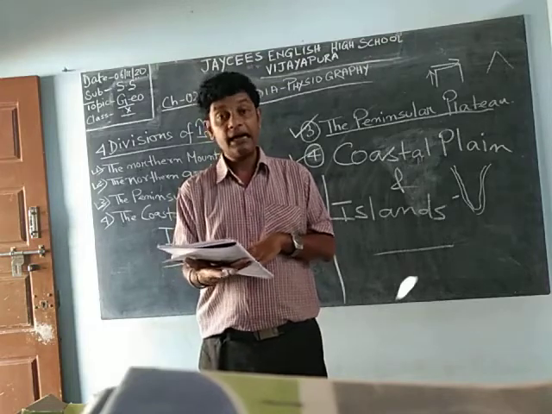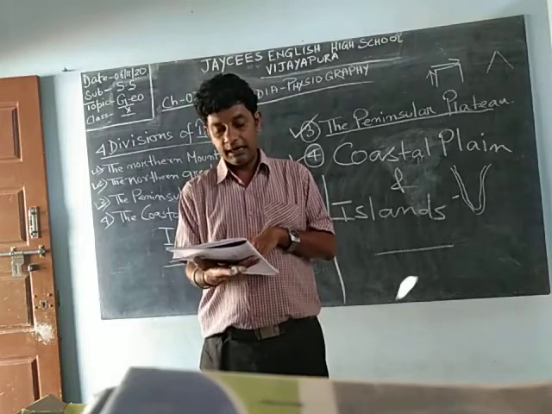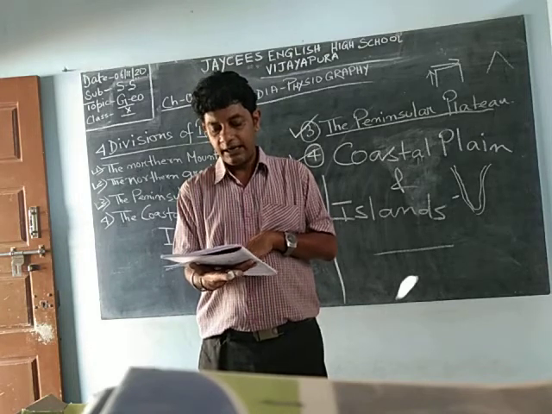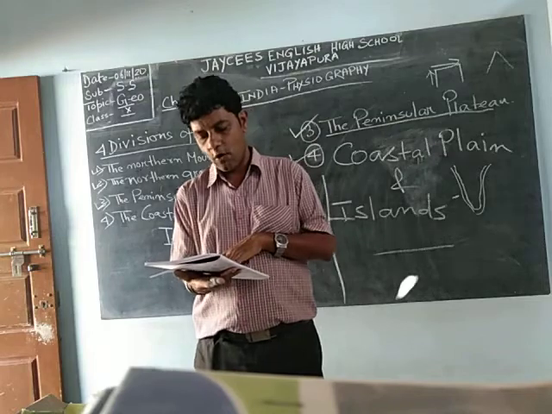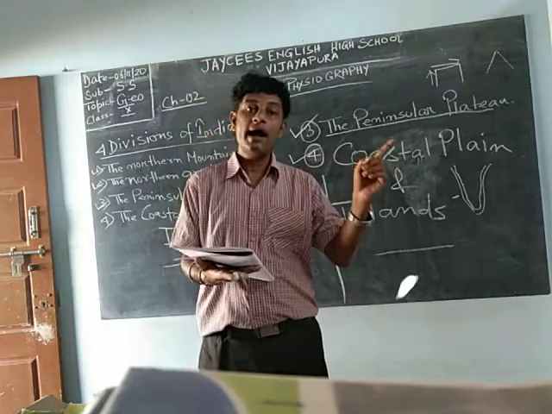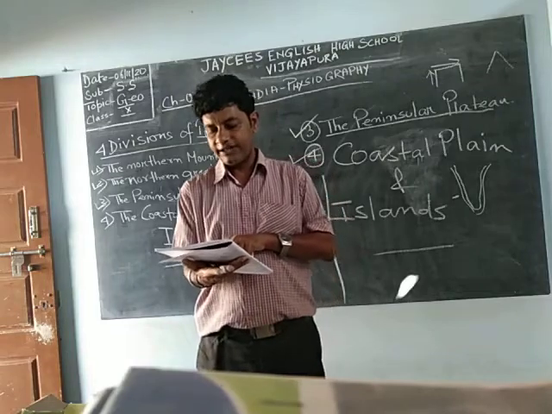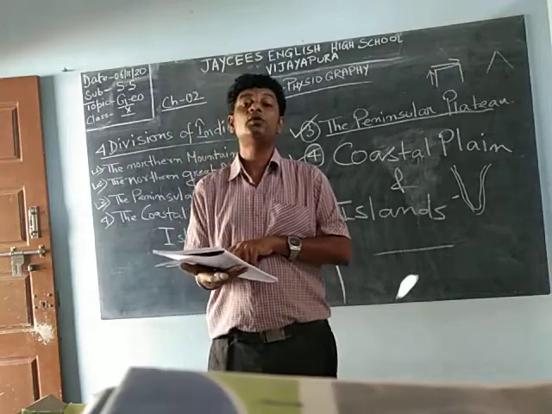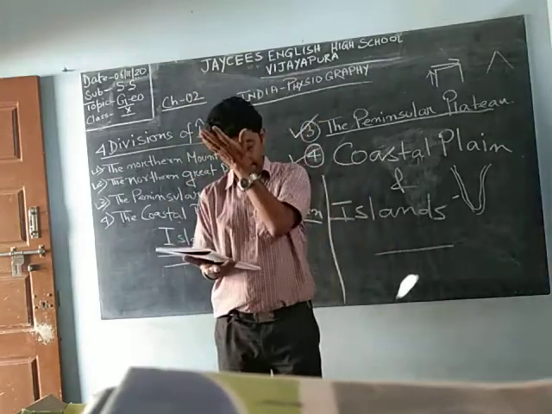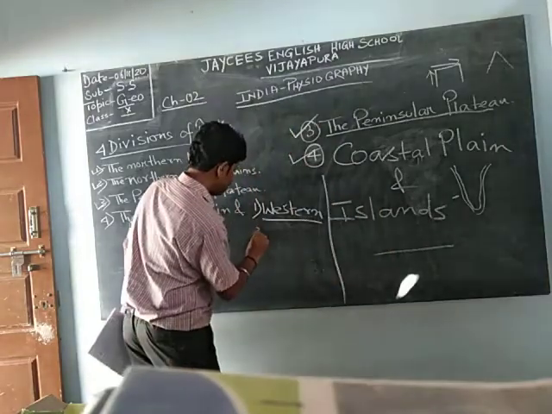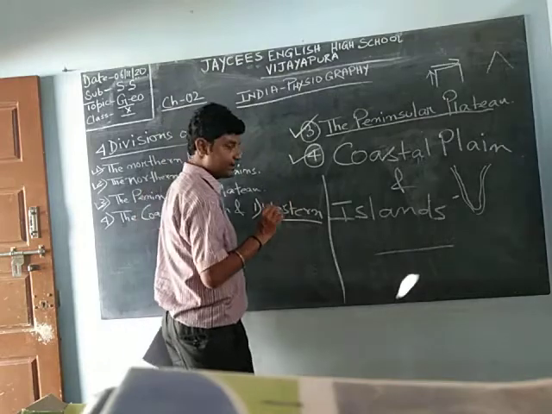Next, the Karnataka coast, which extends from Goa to Mangaluru. The Malabar coast extends from Mangaluru to Kanyakumari. With this, you end your western coastal plain.